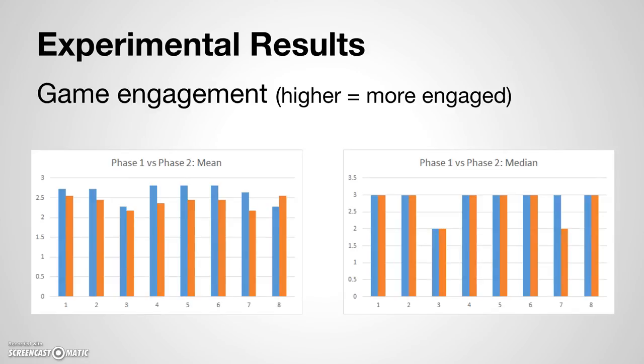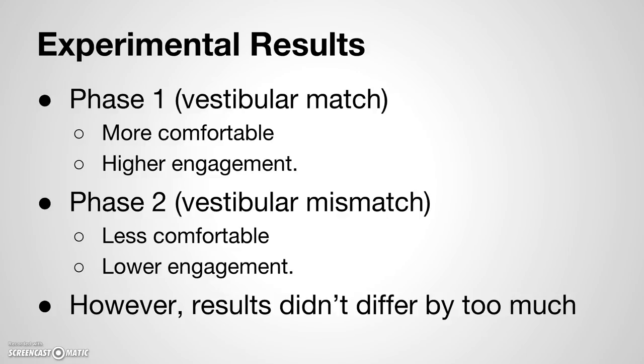This is a graph of the game engagement results. Users were less engaged with the additional movement, but not by a massive amount. In short, the results of our small survey support the hypothesis. In-game movement that does not match the user's vestibular senses is correlated with more motion sickness and lower game engagement.